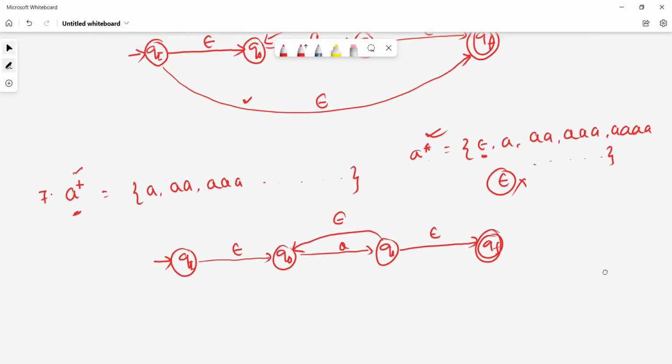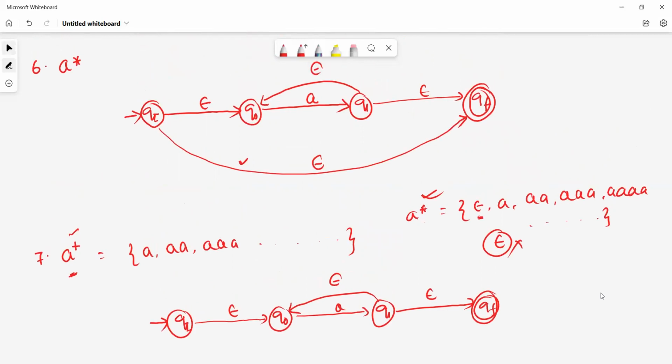But the difference between A plus and A star is here. In A star, there is one extra transition from the initial state to the final state. But in A plus, there is no epsilon transition from the initial to the final state, because A plus does not contain the epsilon string. So this is the finite automata for A plus.